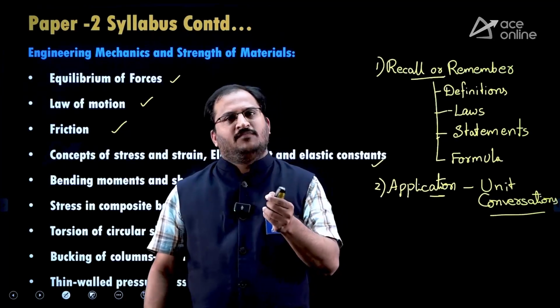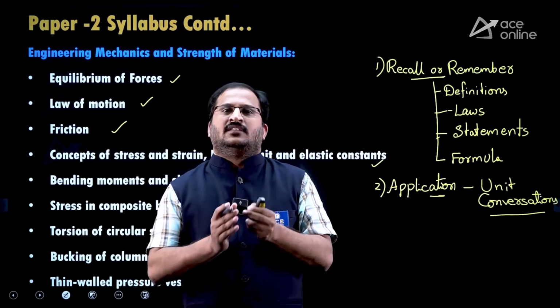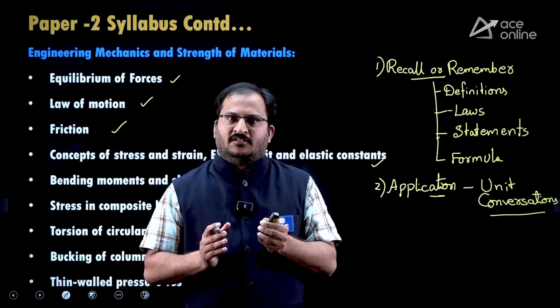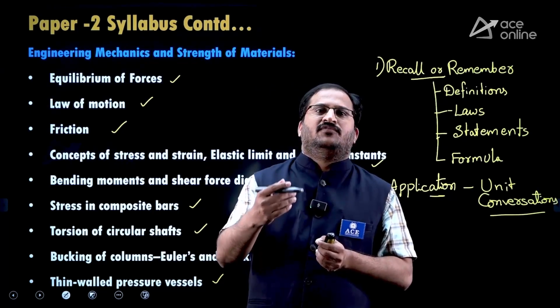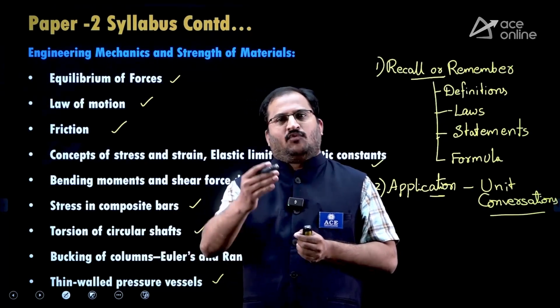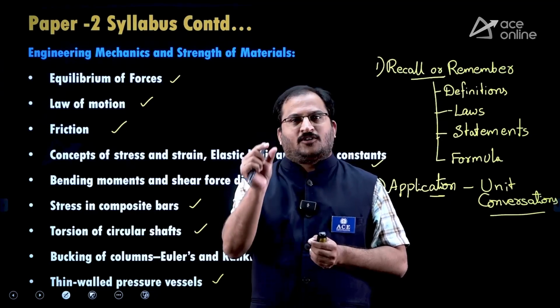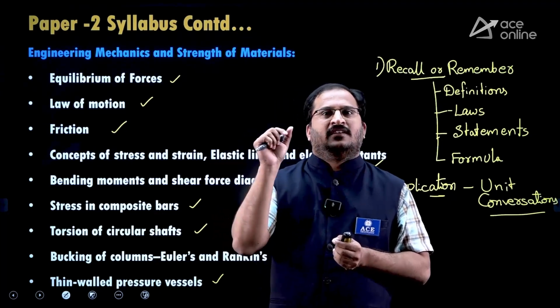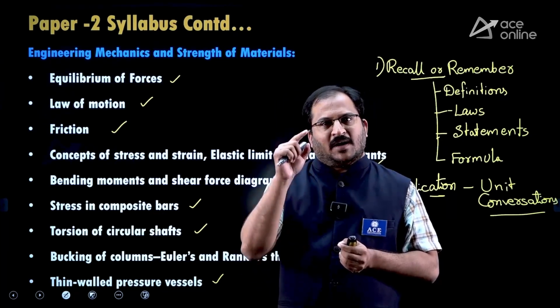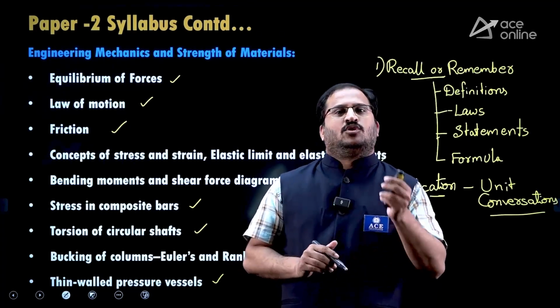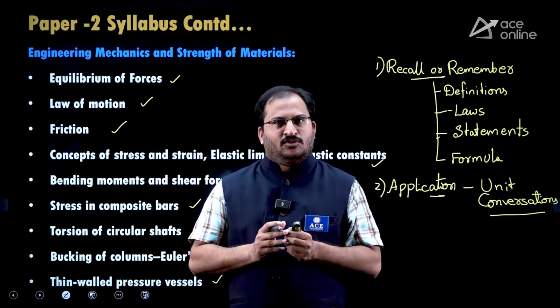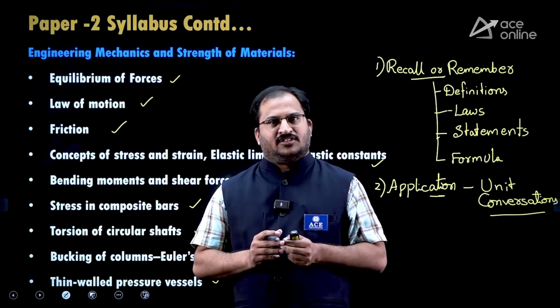If you make a small mistake with unit conversion, the entire problem will be gone. Moreover, the result you have got with the wrong units will also be there in the given options, so you will mark that option and as a result you will lose the marks. So try to be very careful with the unit balance and unit conversions.